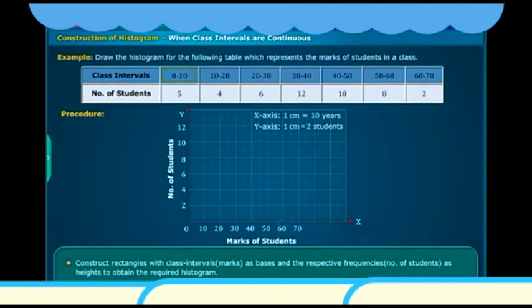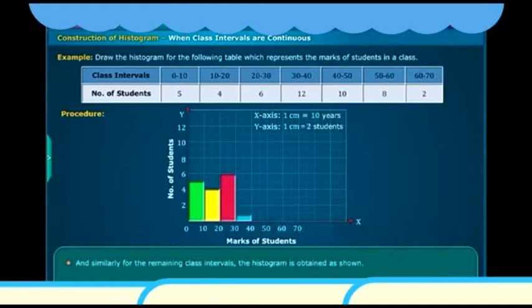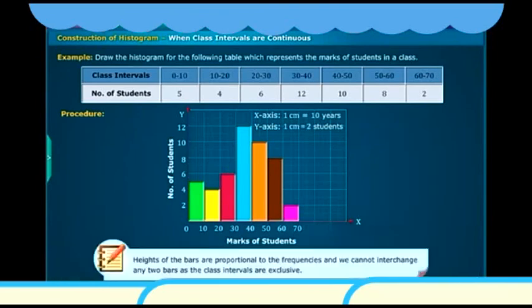Suppose here for the class interval 0 to 10, the number of students is 5. So make a rectangle with the base 0 to 10 and height 5. Similarly for the remaining class intervals, the histogram will be obtained as shown. Make a note that the heights of the bars are proportional to the frequencies and we cannot interchange any two bars as the class intervals are exclusive.